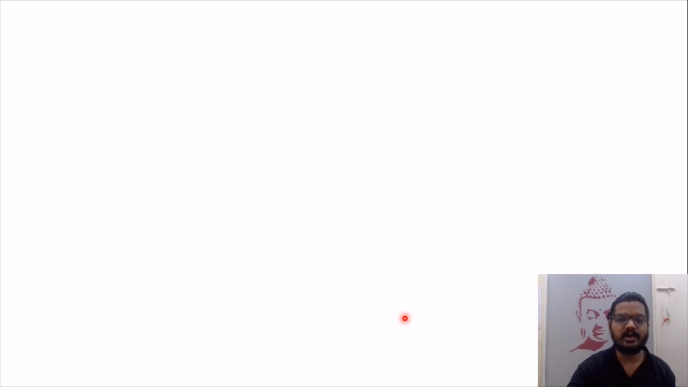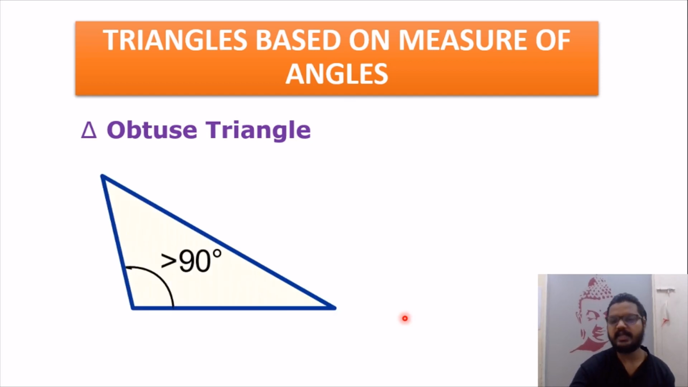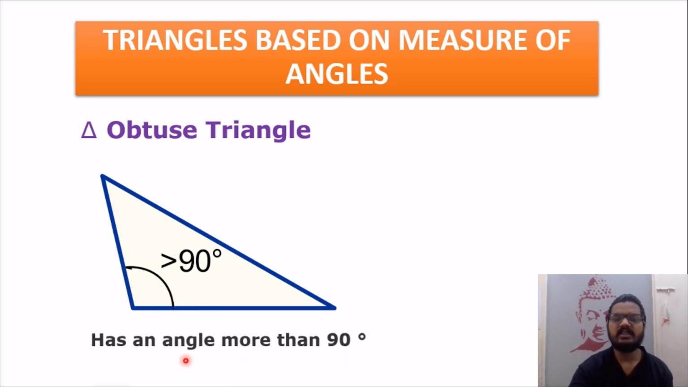Moving further to our third type, which is nothing but obtuse triangle, obtuse angle triangle. As the name suggests, at least one angle will be more than 90. This is how we define it. Since there is an obtuse angle in the triangle, therefore it is called an obtuse angle triangle or obtuse triangle.